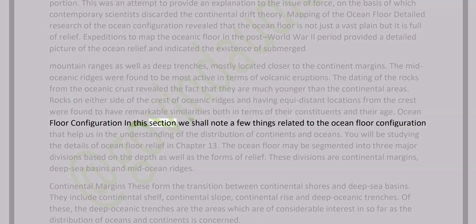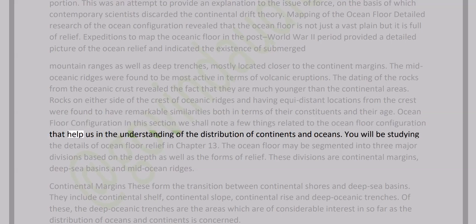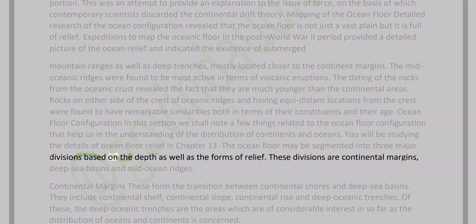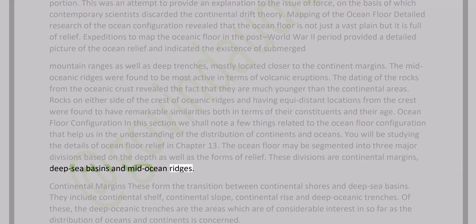Ocean floor configuration: in this section, we shall note a few things related to the ocean floor configuration that help us in the understanding of the distribution of continents and oceans. You will be studying the details of ocean floor relief in Chapter 13. The ocean floor may be segmented into 3 major divisions based on the depth as well as the forms of relief. These divisions are continental margins, deep sea basins, and mid-ocean ridges.